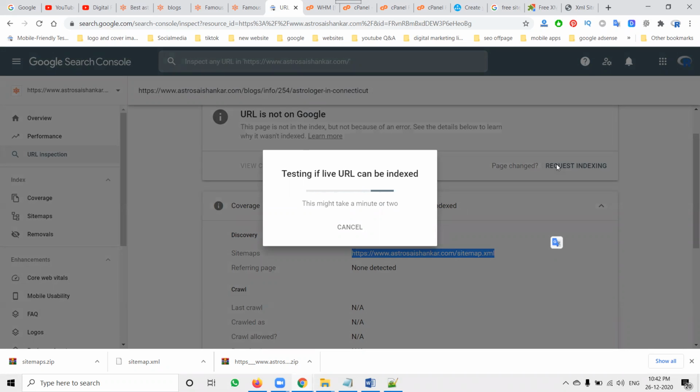So a lot of people will say, sir, we thought we could go for indexing with just the XML sitemap. Yes, we can go for indexing. That will be based on clicks, and indexing will happen. But for fast indexing purposes, you must update the XML sitemap on Google Search Console so the particular URL will be indexed. This is a key point you have to follow to increase the search volume on your website. The XML sitemap is the key point on your website, and you must follow it.